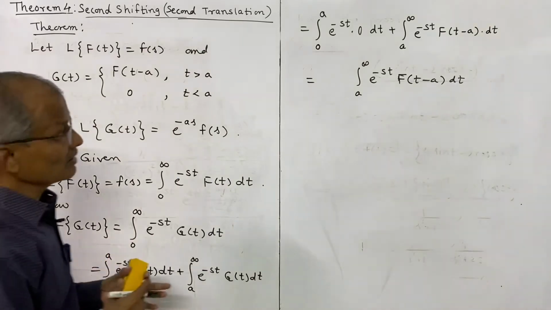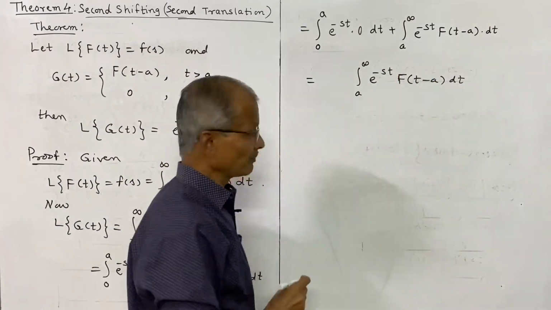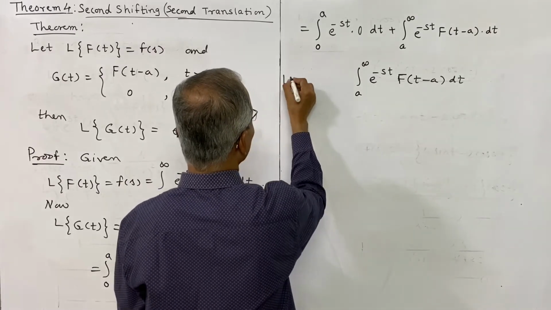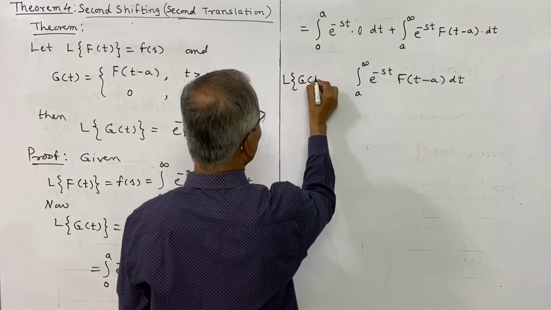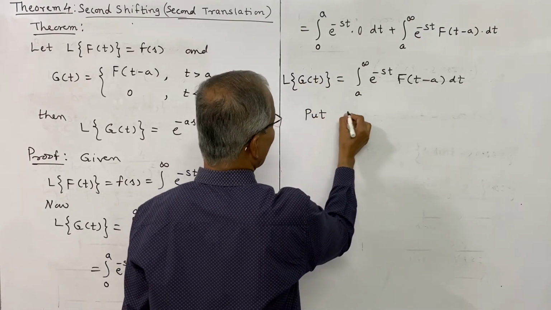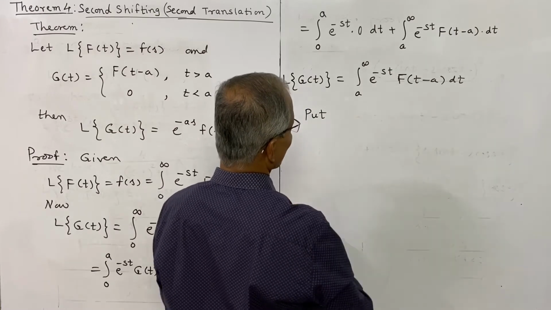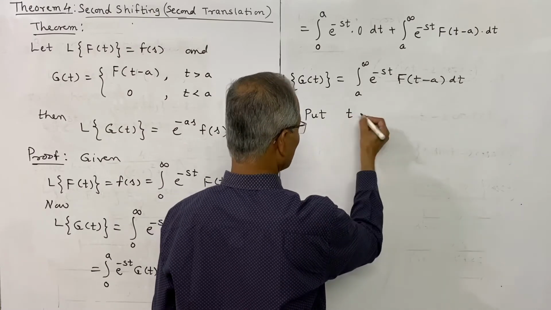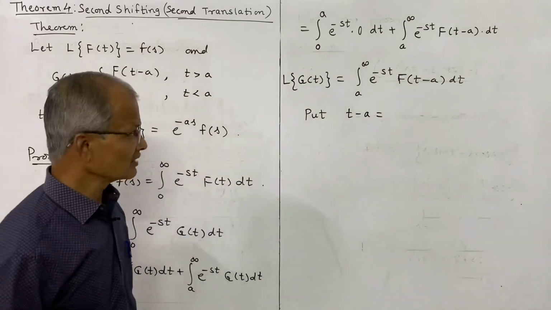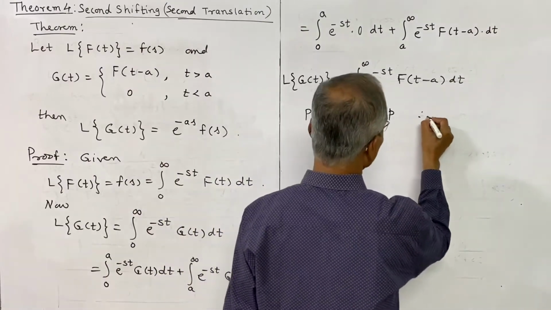Further, to evaluate it further, we shall use a substitution t minus a is equal to p. Now put this, the left side is L of g of t. So we shall put t minus a is equal to p, or therefore what is the value of t?